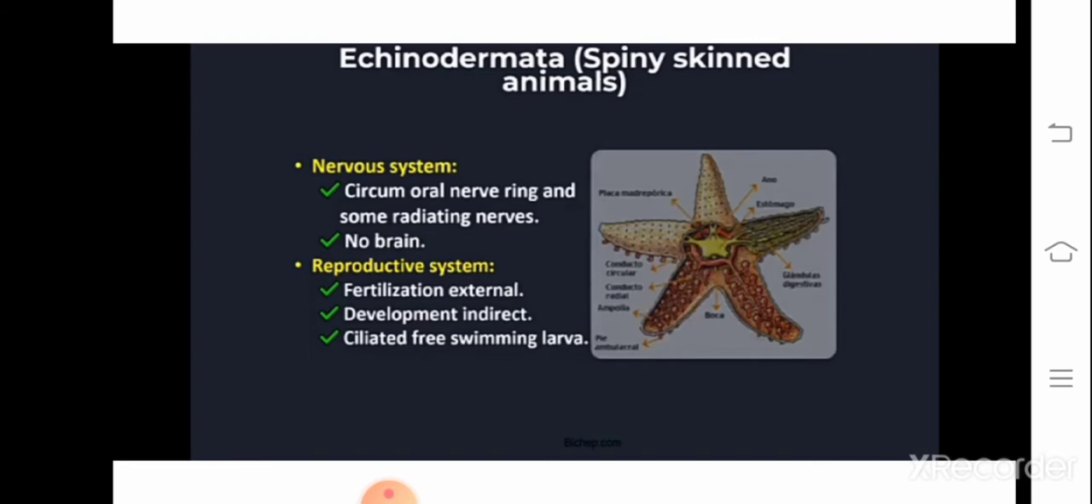Okay, then what about the nervous system? Here the nervous system is a circumoral nerve ring with some radiating nerves, you can see here. In each arm there will be a radiating nerve and there is no brain. About the reproductive system, here sexes are separate and fertilization is always external. If the animal survives in a water habitat, almost all exhibit external fertilization, and development here is indirect development.